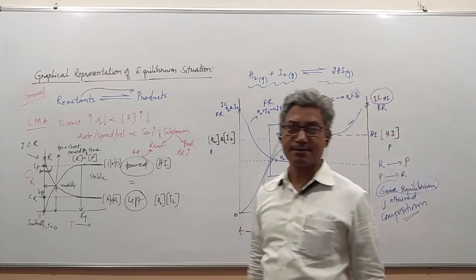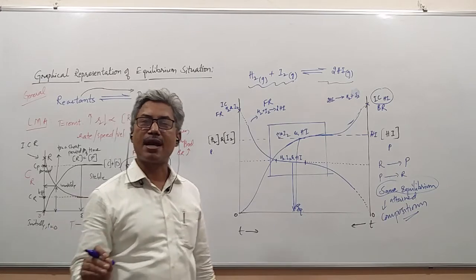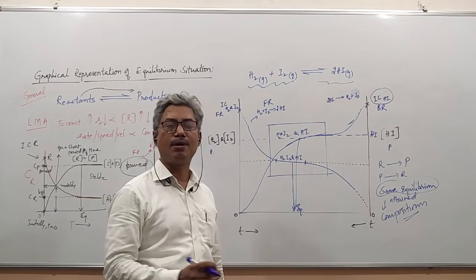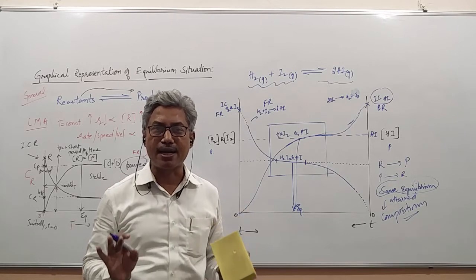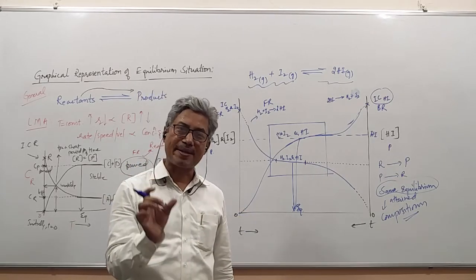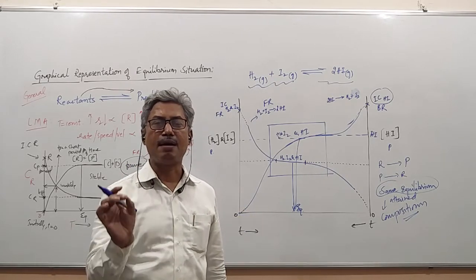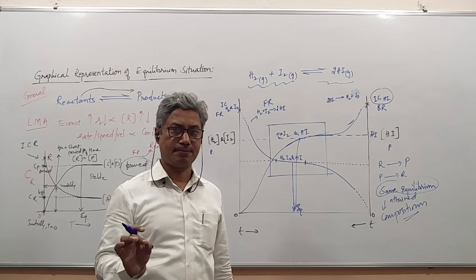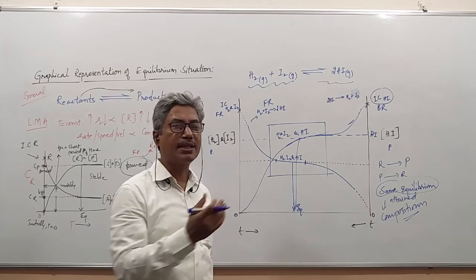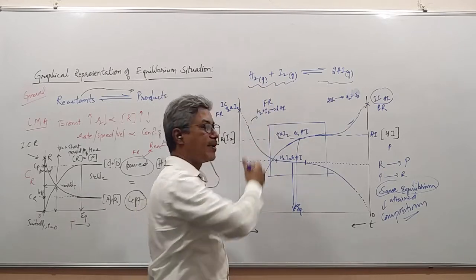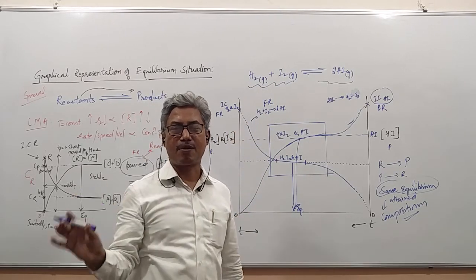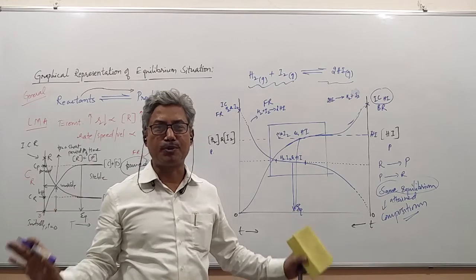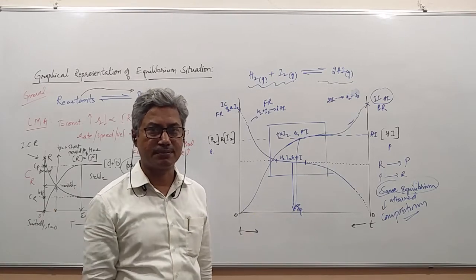So the conclusion is whether you start with the reactants or with the products, the same equilibrium is attainable. Attainment of the same equilibrium means the composition remains the same, provided the moles with which we started are the same. When the moles of the forward and backward reactions are the same, the composition will be the same at equilibrium. Is it clear, students?